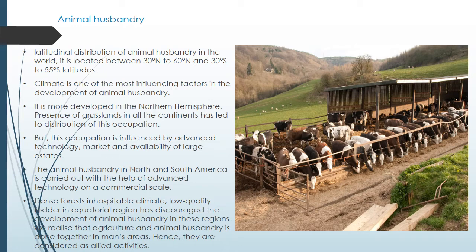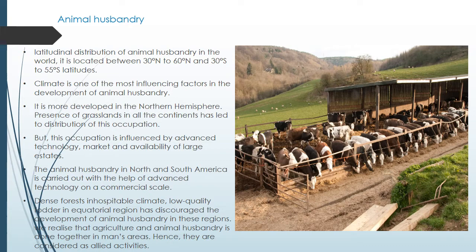But this occupation is influenced by advanced technology, market, and availability of large estates. In North and South America, animal husbandry is carried out with the help of advanced technology and on a commercial scale.